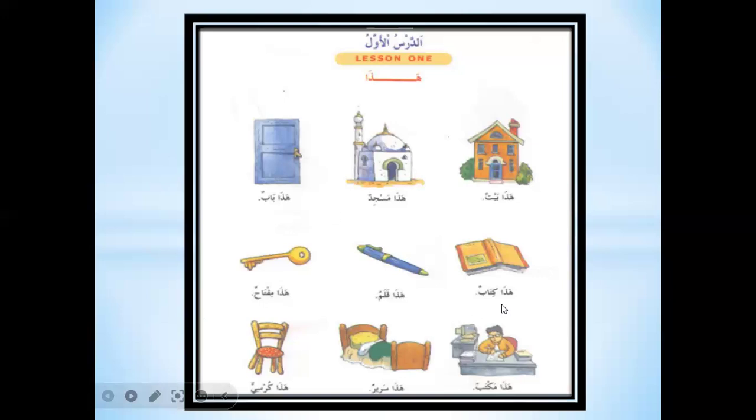Hada kitabun. This is a book. Hada qalamun. This is a pen. Hada miftahun. This is a key. Hada maktabun. This is a table. Hada sarirun. This is a bed. Hada kursiyun. This is a chair. Okay, let's go to the next page.